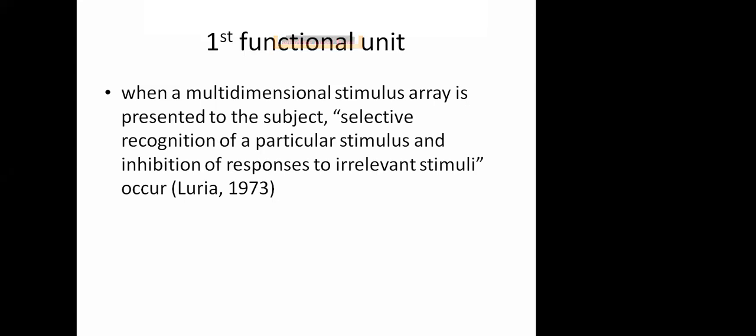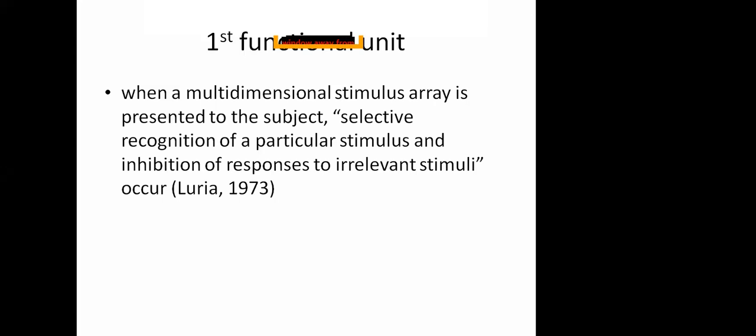These are different stimuli you are getting. Out of that, you inhibit or neglect some stimuli, and you put your attention to the one you think is most important, not necessarily that it needs to be most important. Towards that stimulus, you put your attention. So that is the first functional unit.